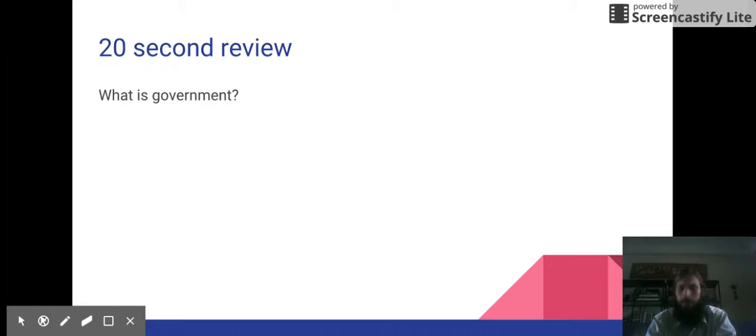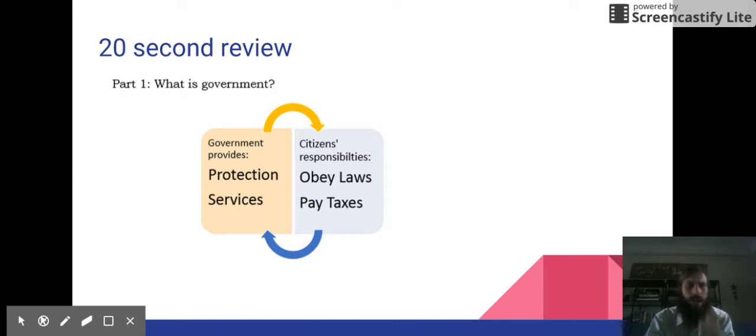What is government? Government is a group of people that has the power to make decisions. They decide what is going to be against the law. They decide how we are going to spend our tax money. Okay, these are important decisions. Why do they get to make those decisions? We give them that power so that they can work for us. Okay, use this information to fill out part one of your worksheet.